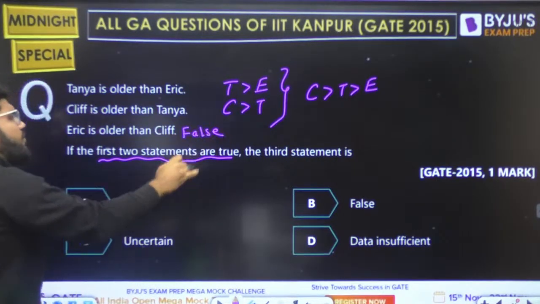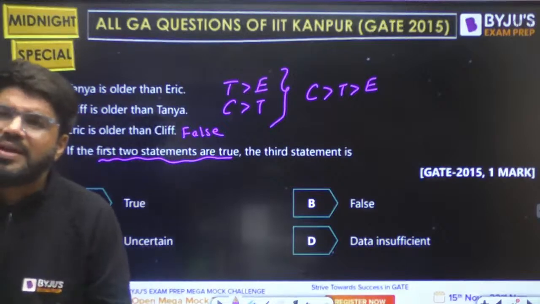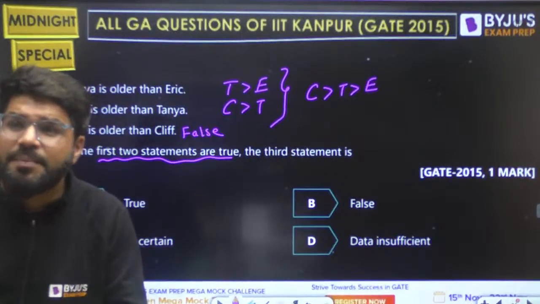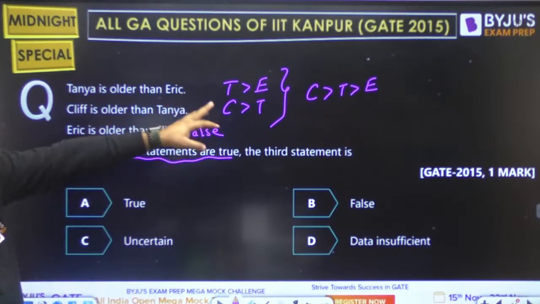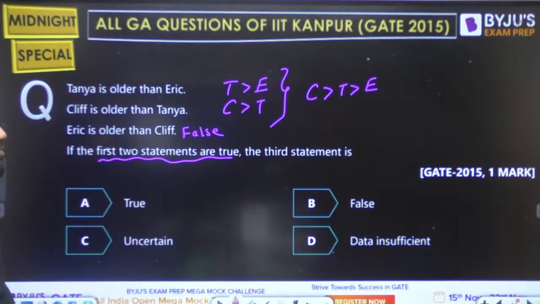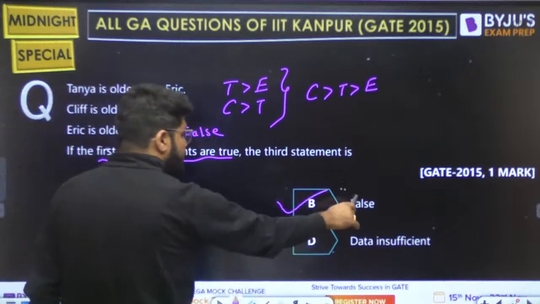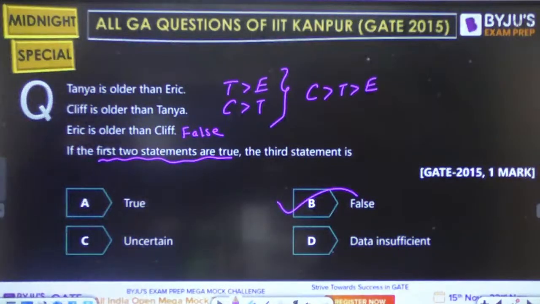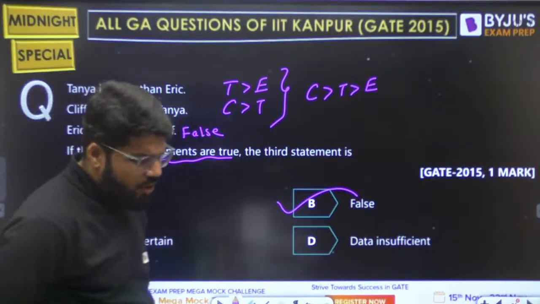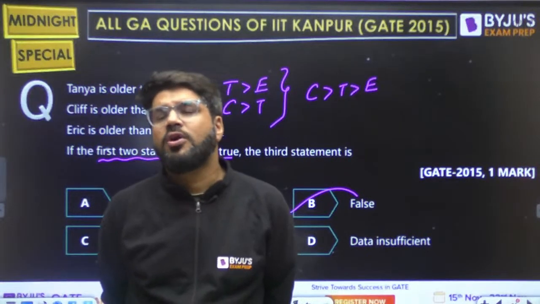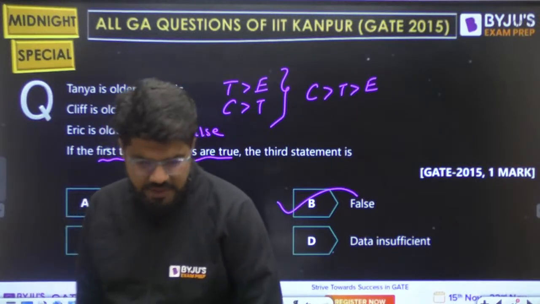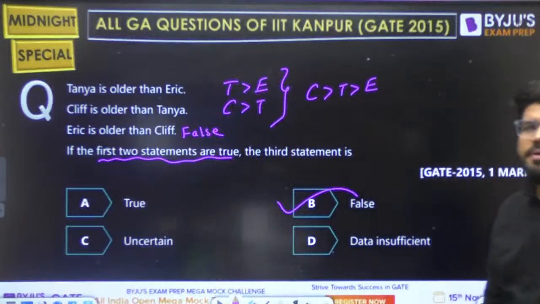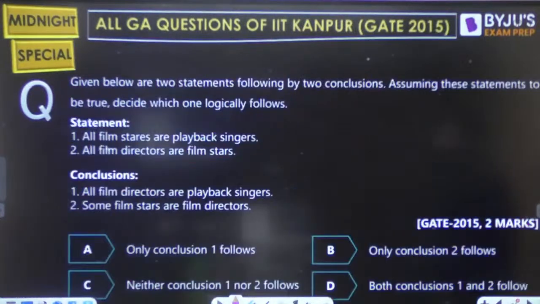So if I treat the first two as true, what is the third one? Simple reading, बच्चों जैसा 1 mark simple question. Very clearly, Eric is not older than Cliff. Cliff is the oldest one actually. So the third statement is false. So this is also an arrangement ordering question, or a sort of data sufficiency question again. The option B. ठीक है, next question की तरफ जाते हैं.